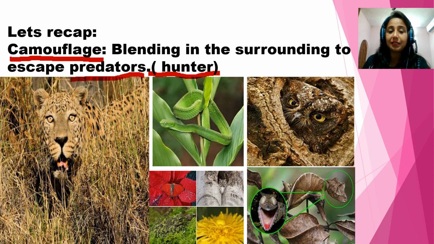Predators means hunters. They hide in their surroundings. They sometimes change their colors or hide in shade of the same color and save themselves from their predators. That is called camouflage, meaning blending in with the surroundings to escape predators. Right? So this much we have done, camouflage.